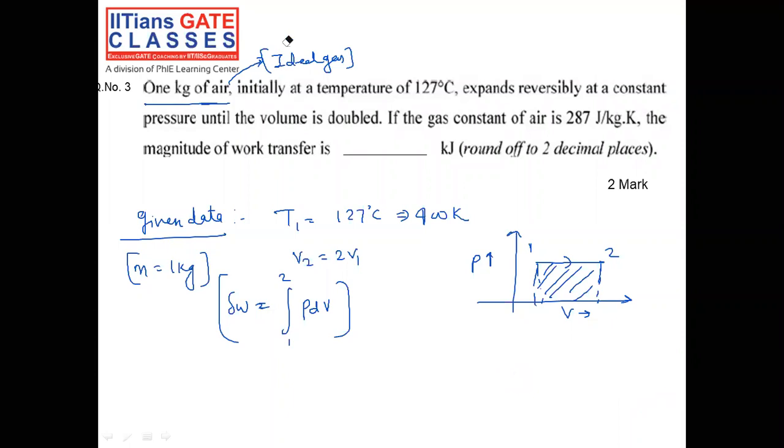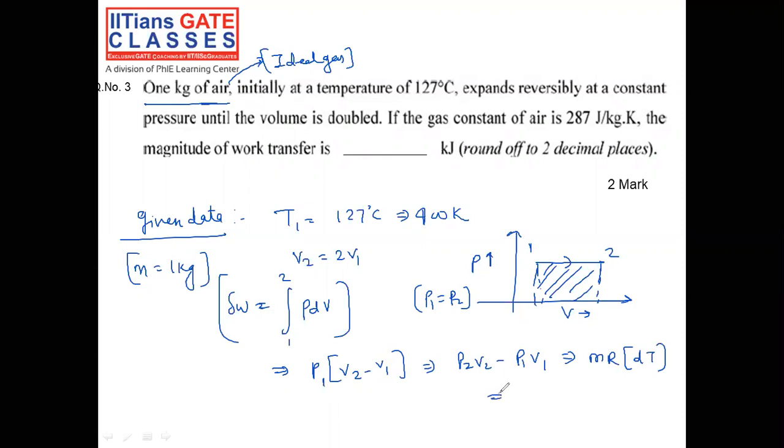Let me solve the further steps for this question. You can write P into V2 minus V1. If you do the integration, P1 equals P2, so you can write either P1 or P2, both are correct. Now, P2 V2 minus P1 V1, so I can write m R dT.